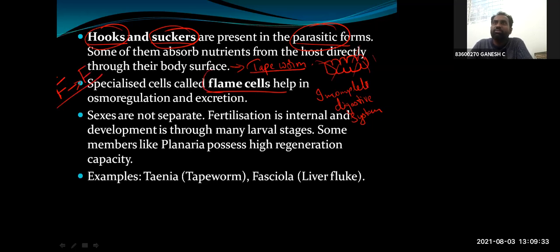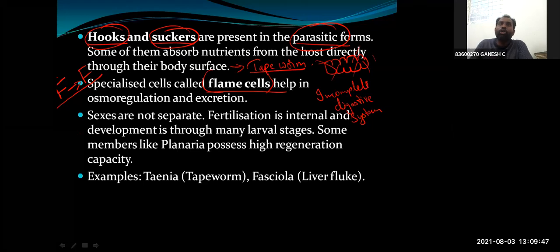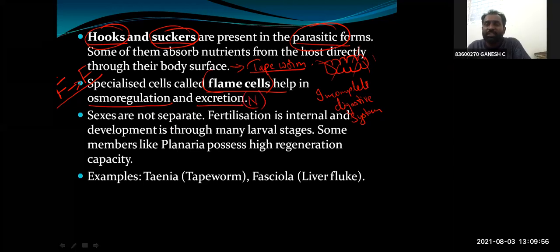These flame cells are also called protonephridia. What is the other name for flame cells? Protonephridia. These flame cells are involved in osmoregulation, maintenance of the ionic concentration in the body, and excretion of the nitrogenous waste. It could be ammonia, urea, or uric acid, depending upon where it lives. This nitrogenous waste is removed through the flame cells of their body.